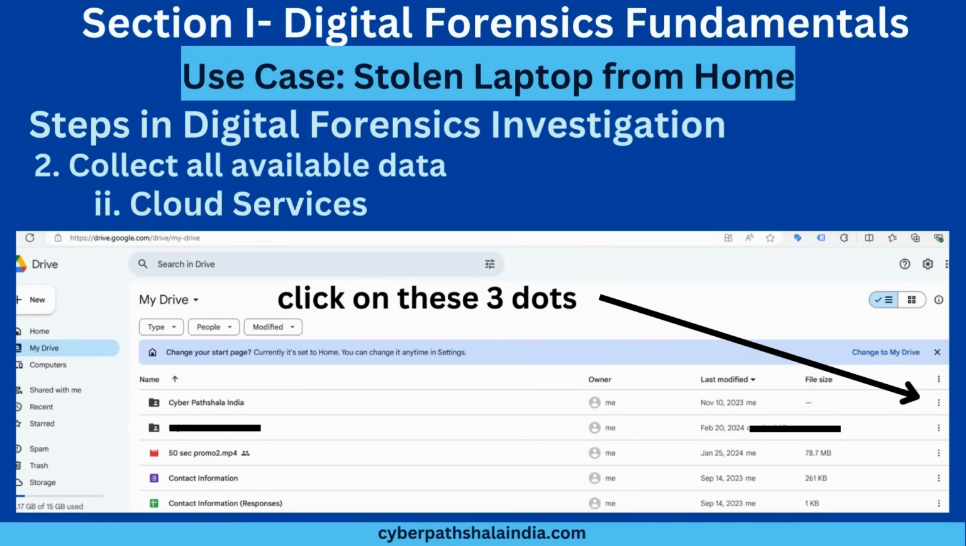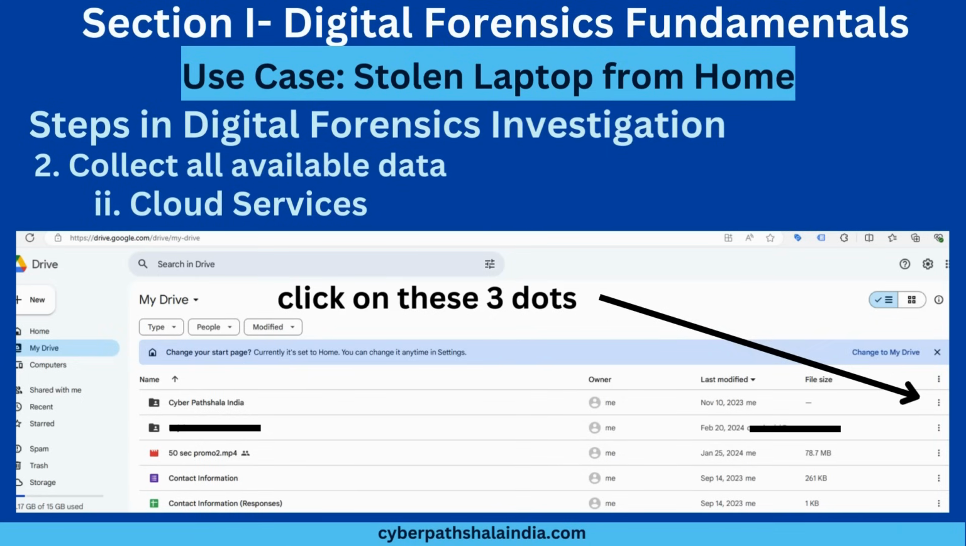Suppose I want to see whether somebody has accessed any file or folder recently in my Google Drive. So for this, I open my Google Drive. I type drive.google.com. As I type this, I see this screen and it shows me that there are some folders like Cyber Pathshala India, then some MP4 files, some contact information form, then another form. It is showing me the owners, plus it shows me last modified date and time, file size. Somewhere file size is mentioned and at two places file size is not visible.